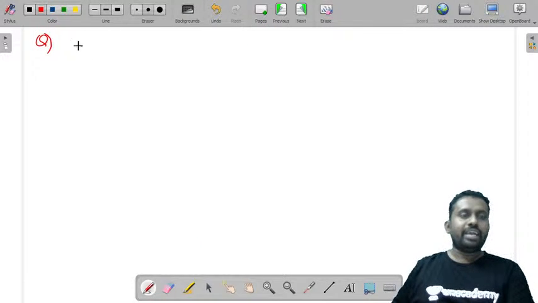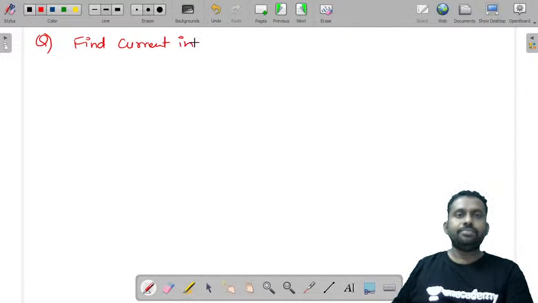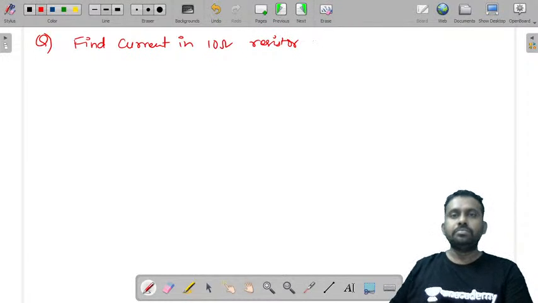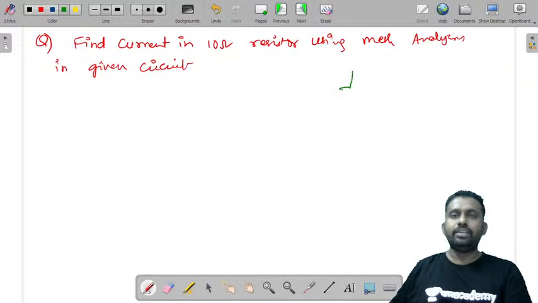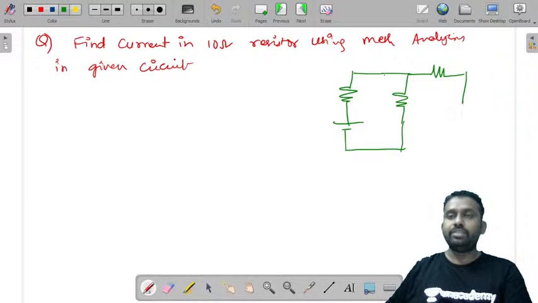The same question that we have taken. Find current in 10 ohm resistor using mesh analysis in given circuit. And the circuit is the same that we have considered just now. There is a resistor, a voltage source, again a resistor, and then you have a resistor with a current source here.